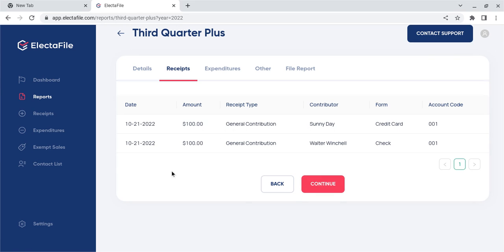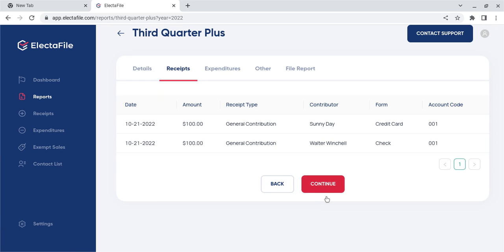Click continue. It's then going to show you the receipts you have in the reporting period for the third quarter plus report. So we know that we have already, in the other video, we had a Sunny Day who gave us $100. If you remember, big fans of the program, Sunny Day almost gave us cash, but the system reminded us that that was impossible, and we remember that Sunny Day, in fact, had given us $100 as a credit card. Walter Winchell, the reporter from New York, gave $100.